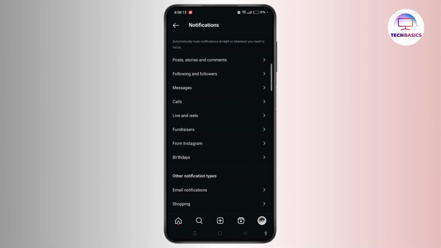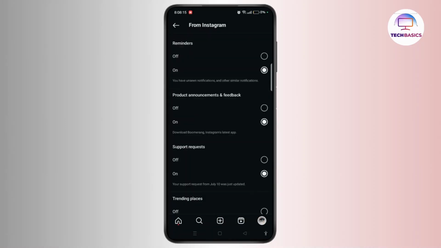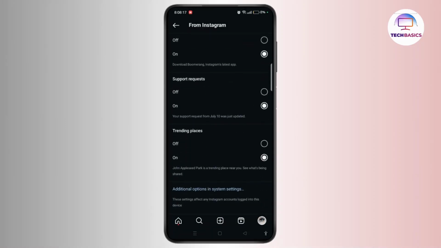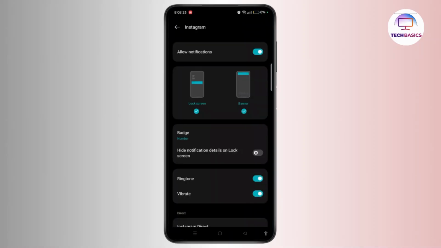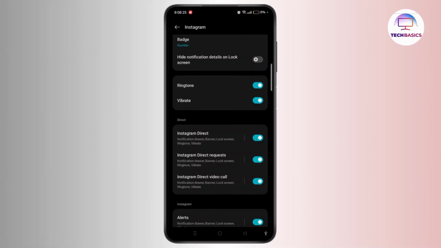Scroll down and tap from Instagram. Scroll down to the bottom and tap additional options in system settings. Now scroll down and select Instagram Direct.